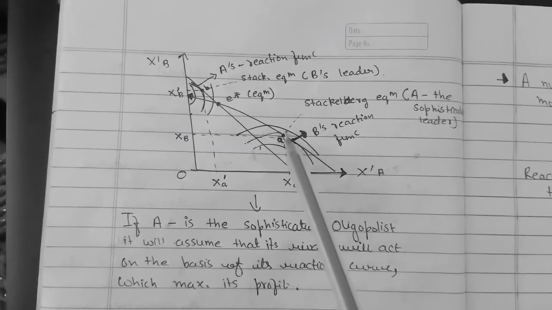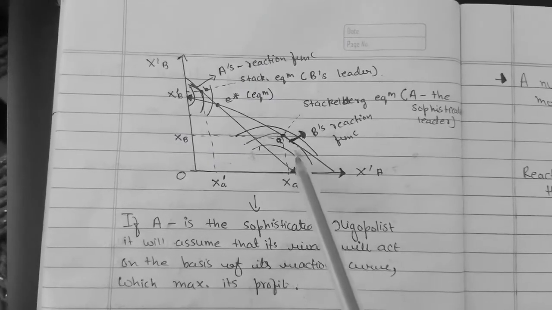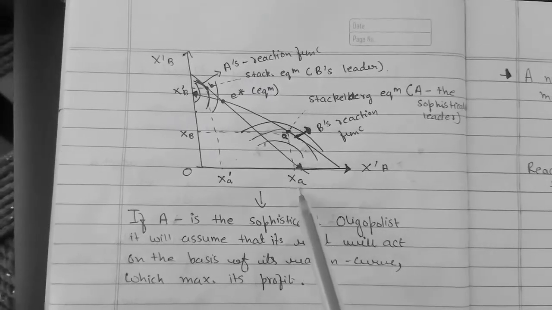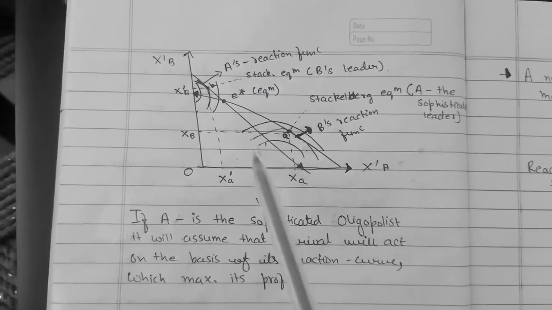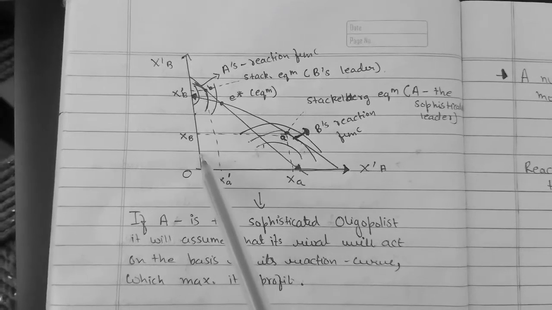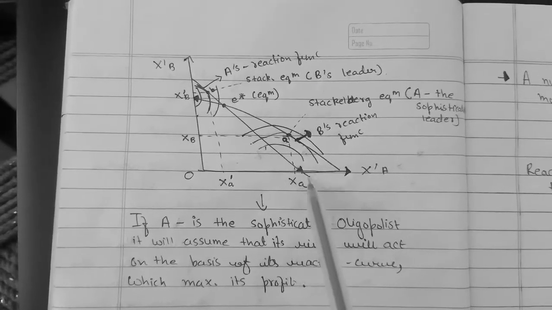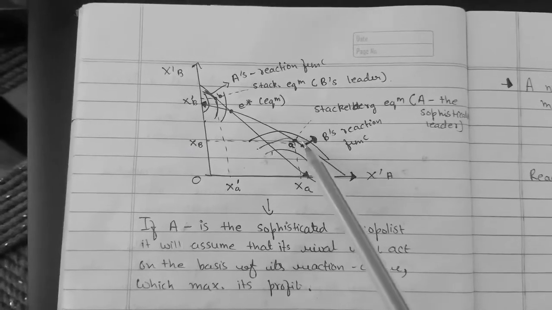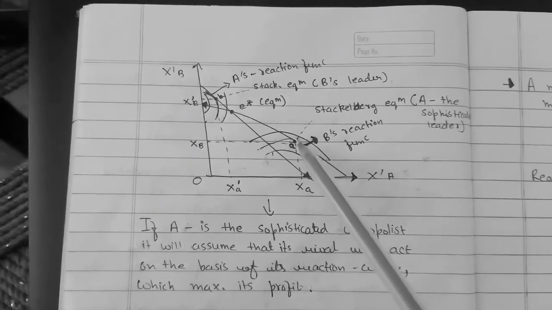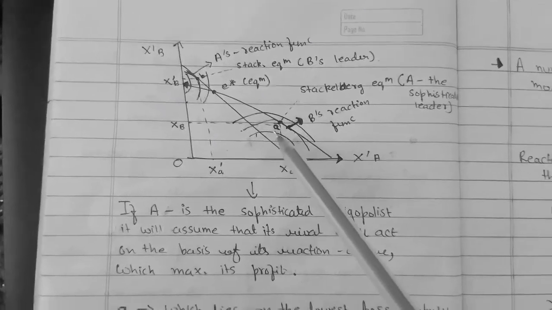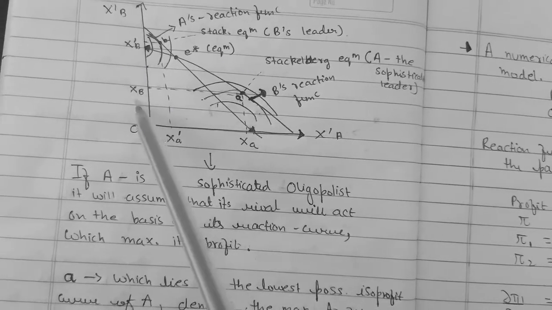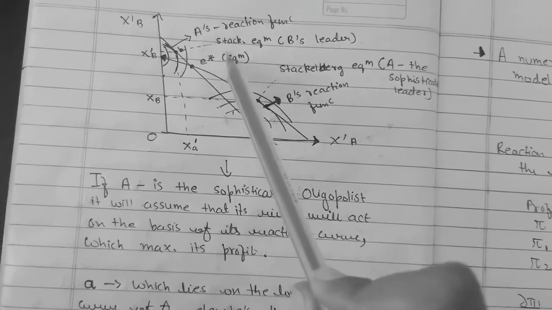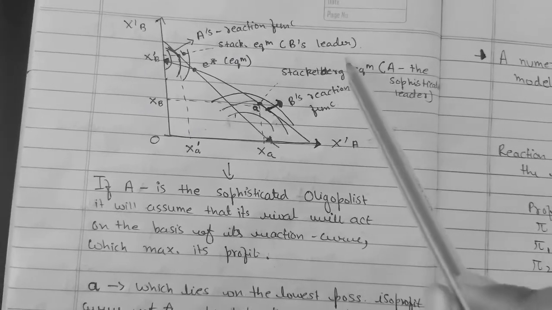This says that if A acts as a sophisticated leader, then its quantity XA will be more as compared to B. If A is the leader, this will be its position, and if B is the leader, then this will be its position. So this is the isoprofit curve at the Stackelberg equilibrium where B acts as a leader.